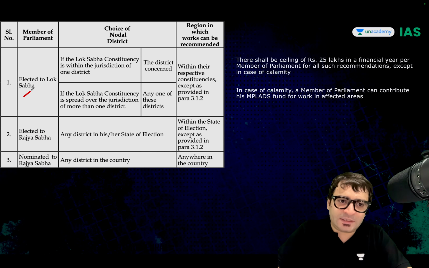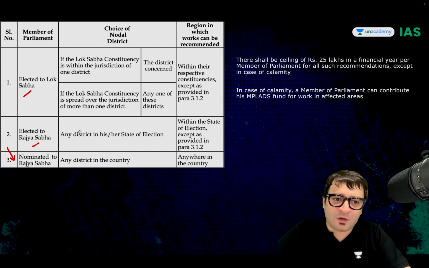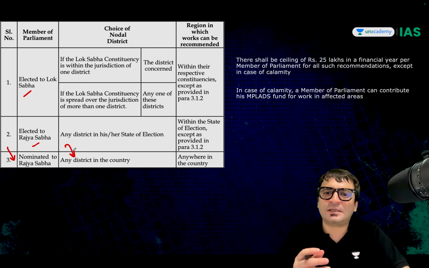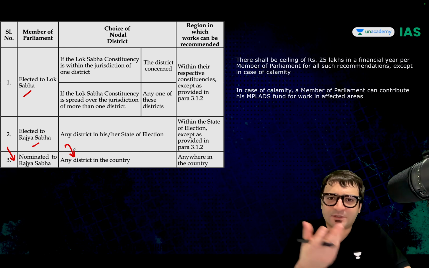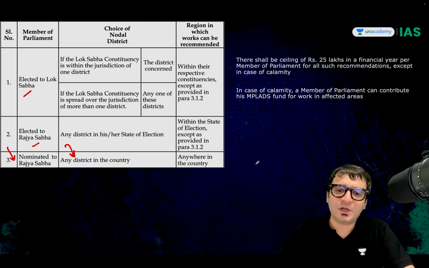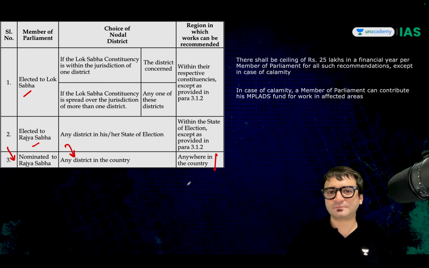If you are elected to Lok Sabha, if you're elected to the Rajya Sabha, if you're nominated to Rajya Sabha, in which region can you recommend works? If you are nominated to Rajya Sabha, since you don't have any constituency, you're nominated from the fields of art, literature, science, social service, you can recommend developmental works anywhere in India.